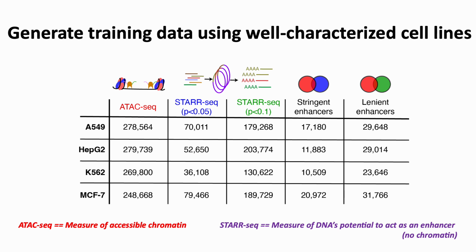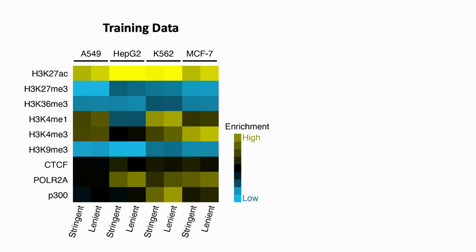Critically, traditional STARR-seq assays are in a no chromatin context, so there are no native nucleosomes or proteins in the substrate other than the local whole cell extract used as part of the assay. By intersecting these two at different p-value thresholds, we can create a list of stringent and lenient enhancers that we can use as the training data for building a model. So, just some orthogonal validation. What is in our training data? Does it make sense?